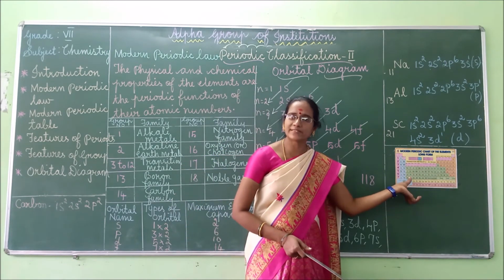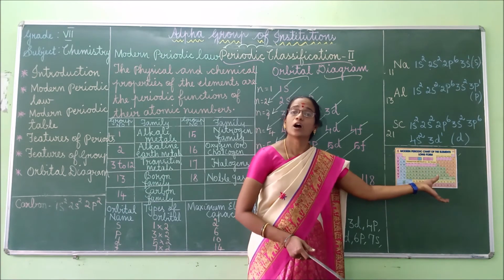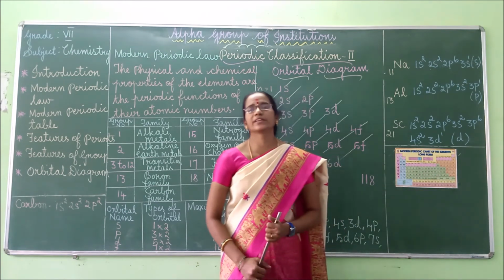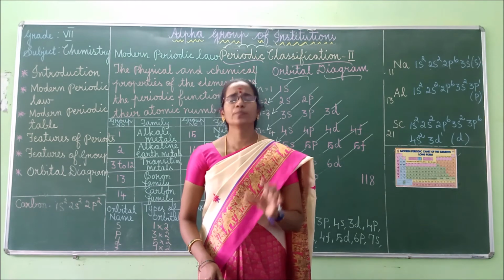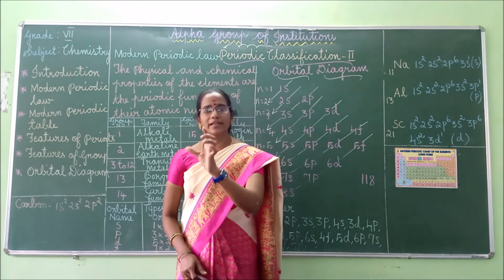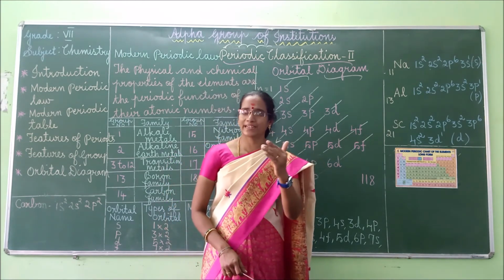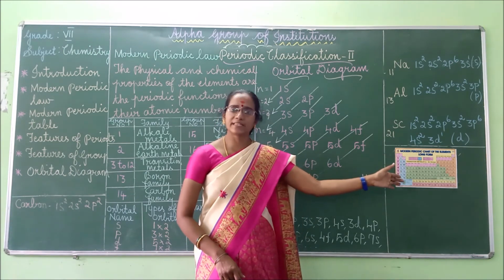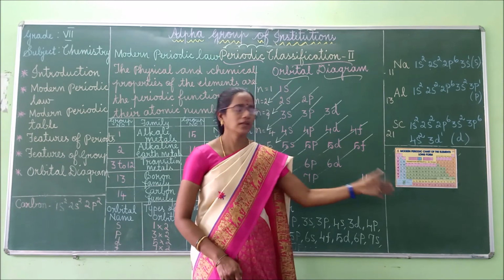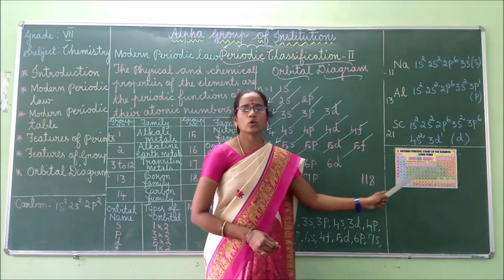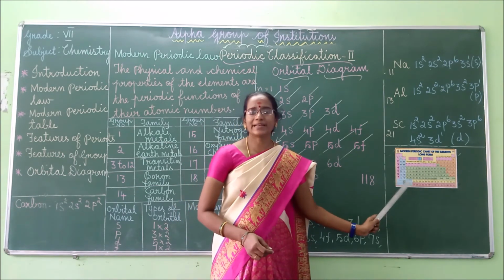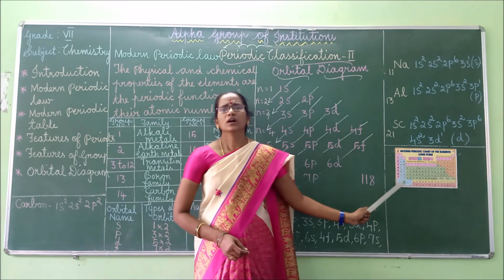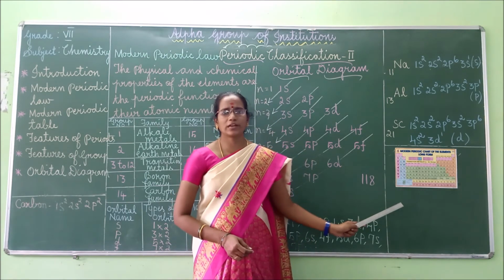How many periods are present in the periodic table? How many groups are present in the periodic table? In the first period, what elements are present? What are their atomic numbers? Already I told you, the elements are arranged in the increasing order of their atomic number, isn't it? So in this manner, you have to see all the 118 elements are given. Some elements are man-made only.